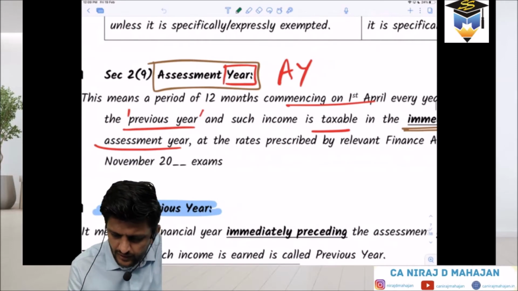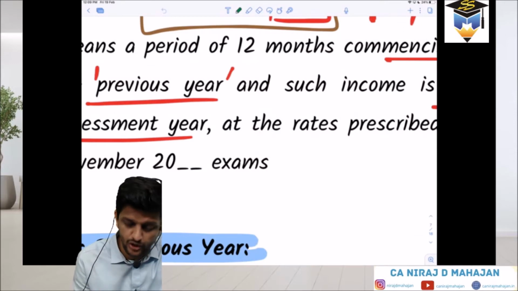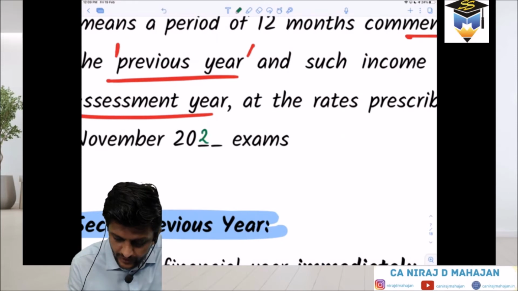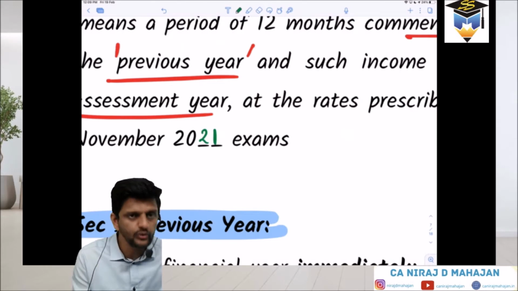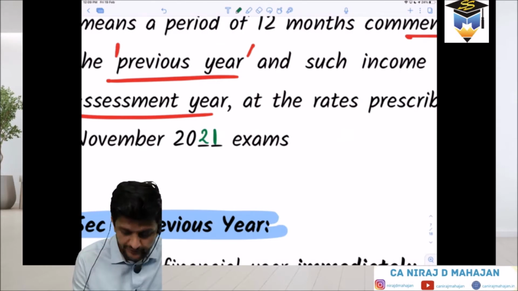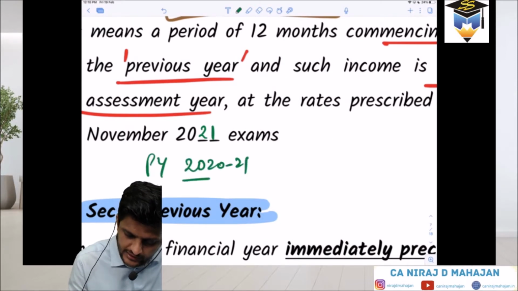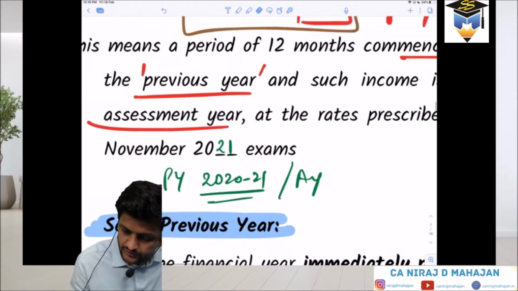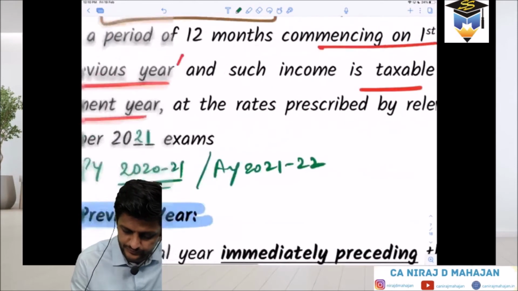Now pay attention. From your point of view, you are giving the exam in May or November 2021. In my notes, you will see lots of dashes like these, because the reasons you will understand later on. For you, the PY applicable, the previous year or the financial year applicable, is 2020-21. That is AY 21-22. Later on you will fill in the blanks.